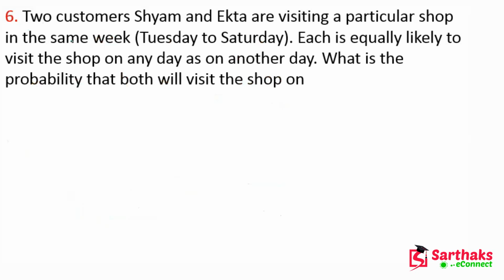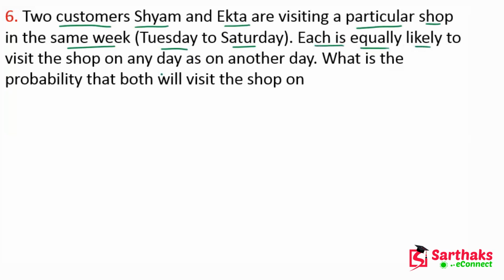Now the next question is: two customers, Shyam and Ekta, are visiting a particular shop in the same week, Tuesday to Saturday.